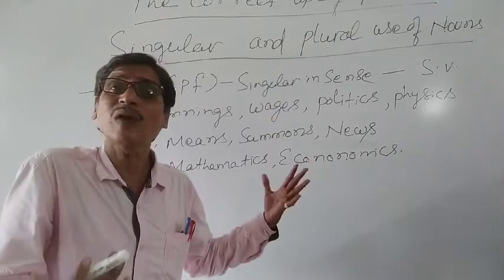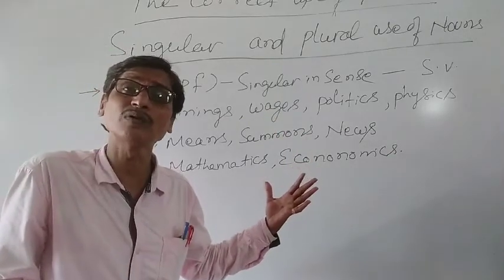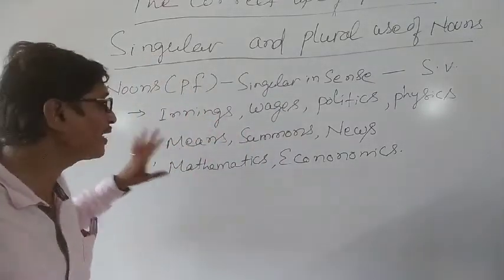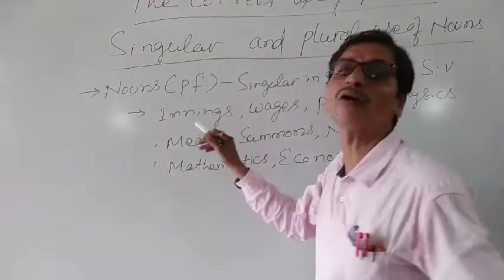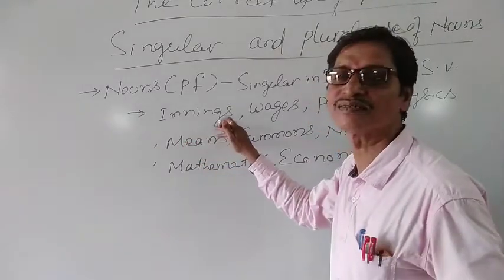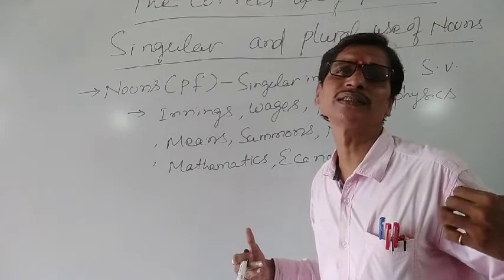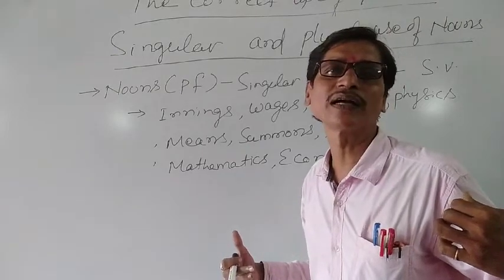What are those words that are plural in form and singular in sense? Some of the words are given over here. What are they? You see, the innings: my best innings was in the 2019 World Cup.